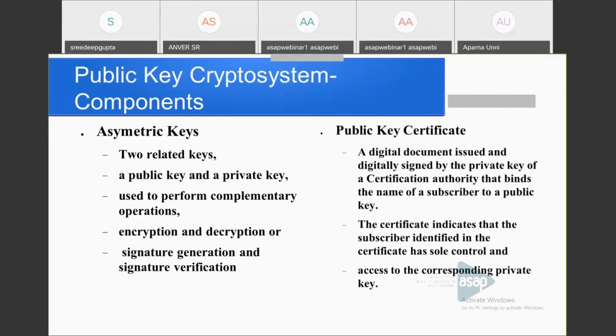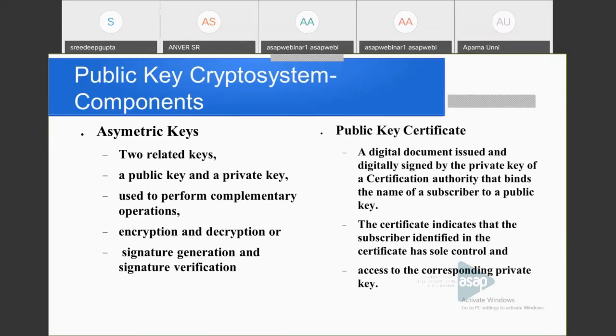While going to some sites, there may be a message: the certificate is not trusted, or unsecured site. Likewise, every participating entity should have a public key certificate if he is using the public key crypto system. So what is a public key certificate?